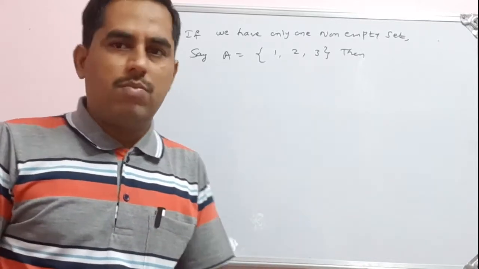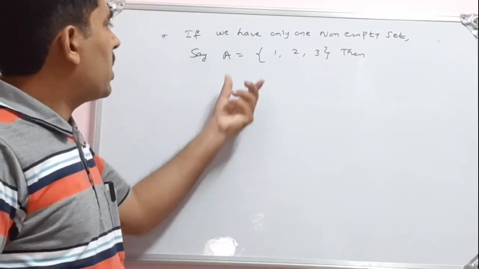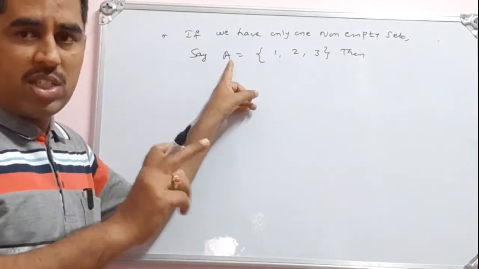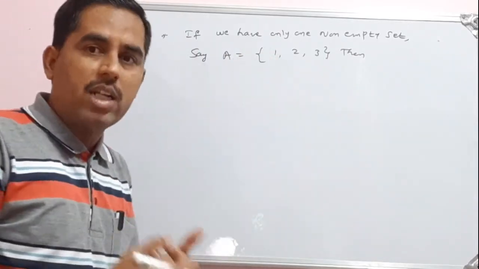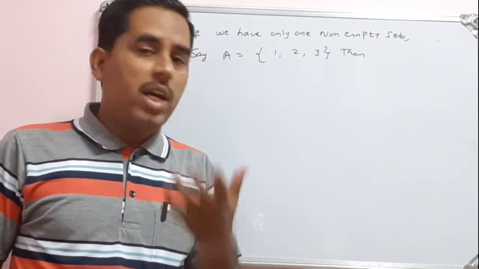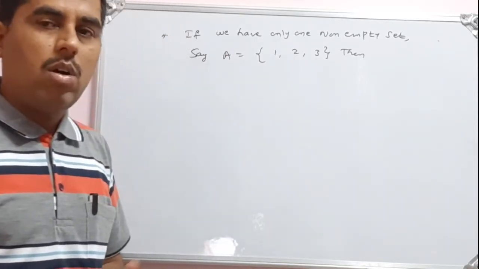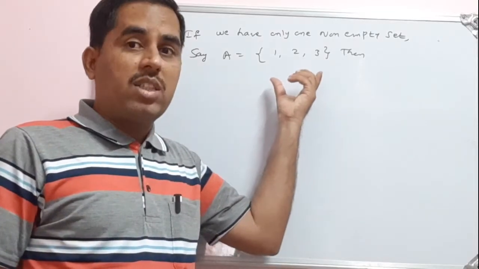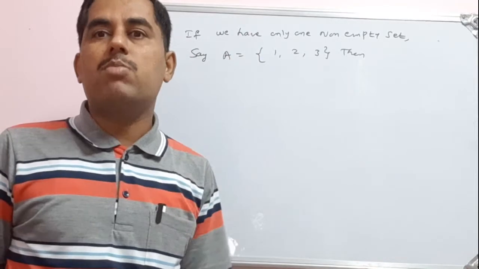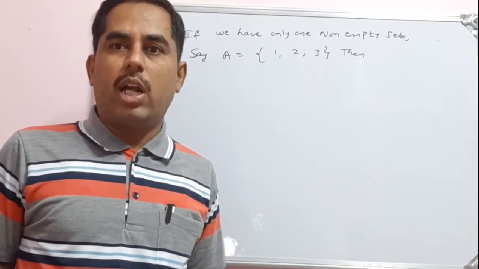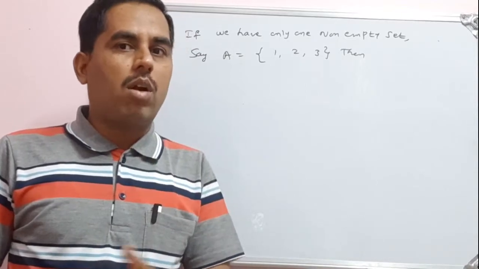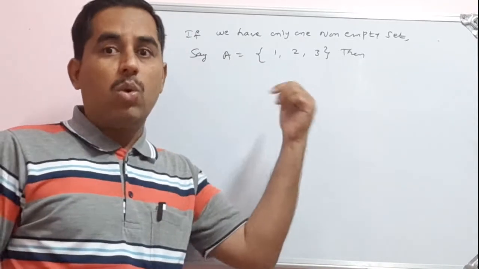So let us assume that we have only one set. Okay, see, I have taken only one set, A is equal to 1, 2. Then can we write the Cartesian product? Question is, can we write the Cartesian product? Yes, absolutely. So here I have not taken another set. I have only a single set A. So how do you write the Cartesian product? So Cartesian product can also be written if we have a single set. That means we can write the Cartesian product from the given set to itself.